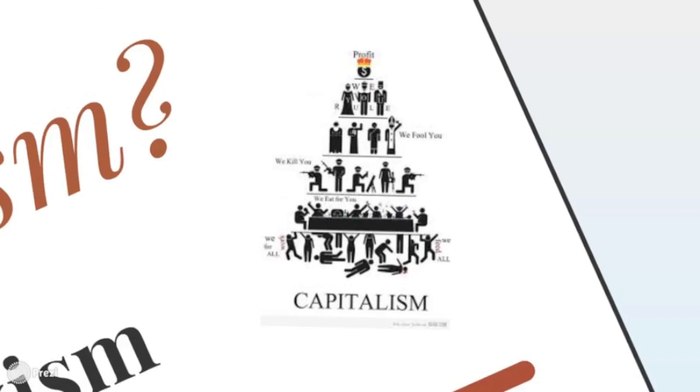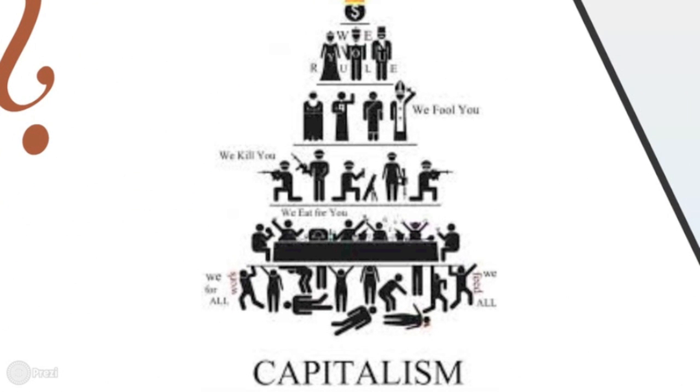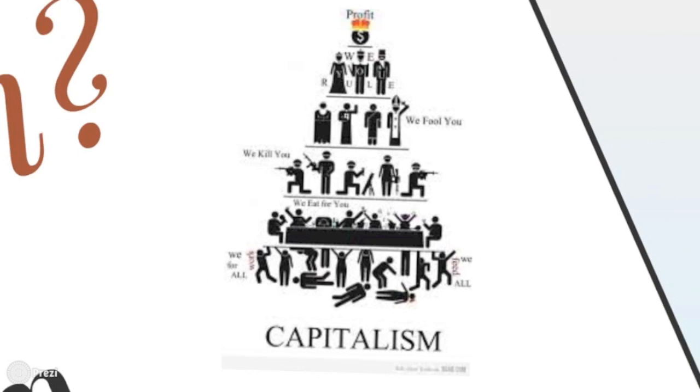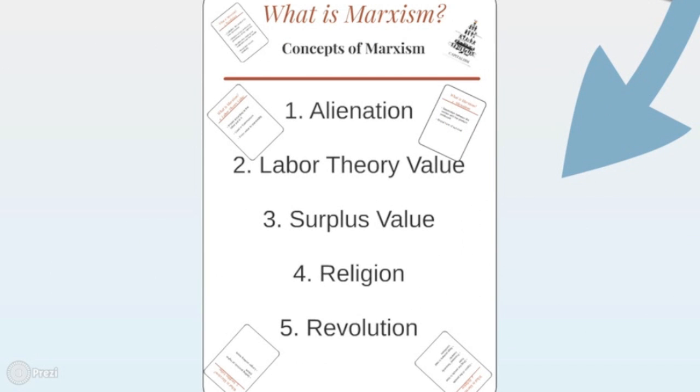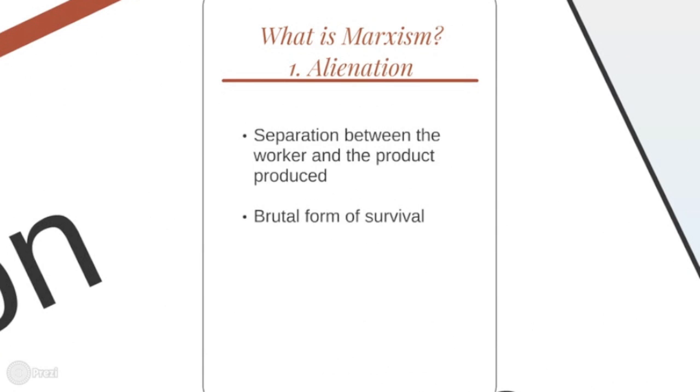Marxism includes numerous ideas which are alienation, labor theory of value, surplus value, the manipulation by religion, and above all, revolution. First, let's talk about alienation. It is the concept of the separation between the workers and the products that they produce. Workers perform repetitive work which provides them with no enjoyment whatsoever, and their job becomes a form of brutal survival.